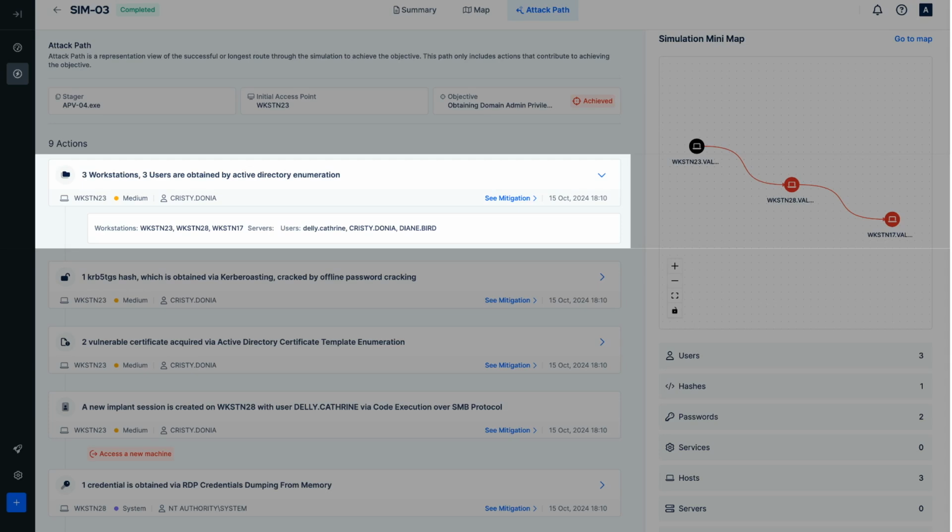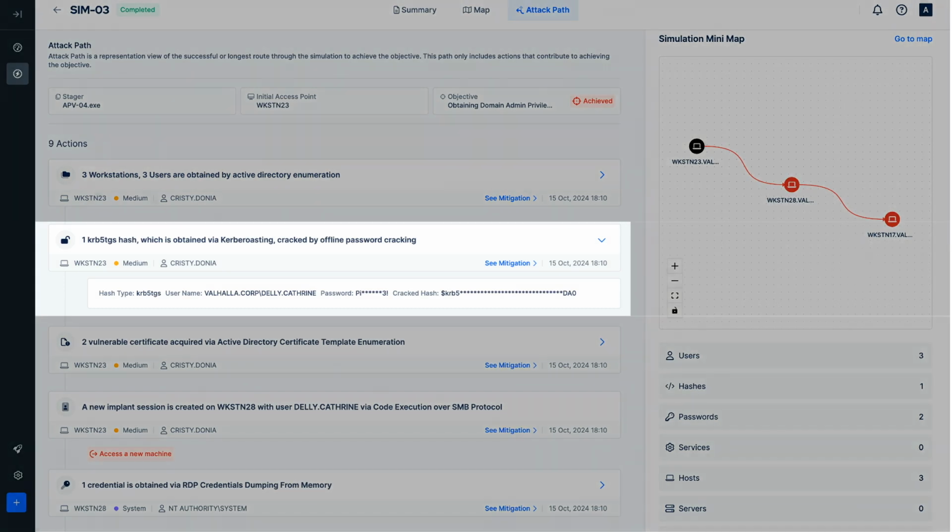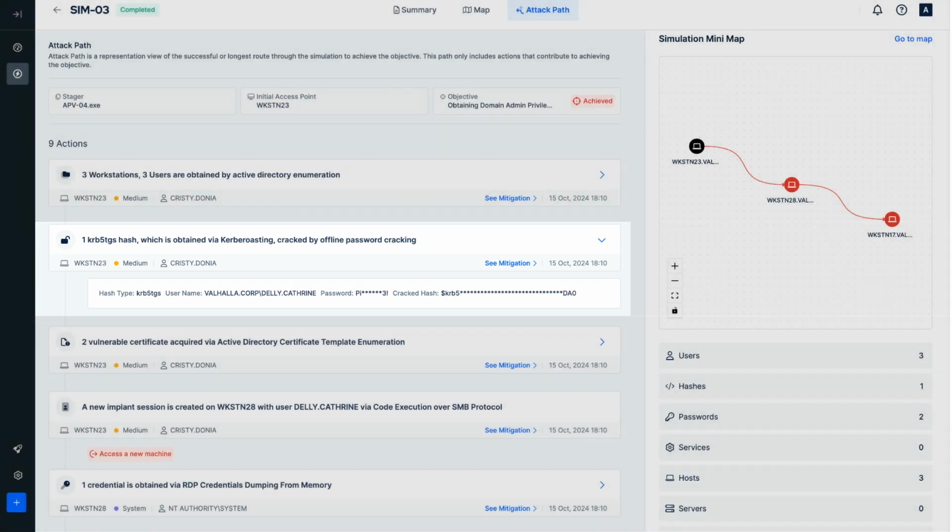In the initial steps, domain-level enumeration steps were performed to find out as much information as possible. The first card reveals detailed insights into how much of the collected data was instrumental throughout the assessment. Overall, information related to 3 workstations and 3 user accounts was used to successfully compromise the system. Kerberoastable users were identified in the early stages of domain enumerations. The Kerberoasting attack vector was used to acquire the encrypted service ticket, TGS, of the user Deli Catherine. Then, the offline password cracking feature successfully cracked the encrypted ticket to obtain the plaintext form of the password.